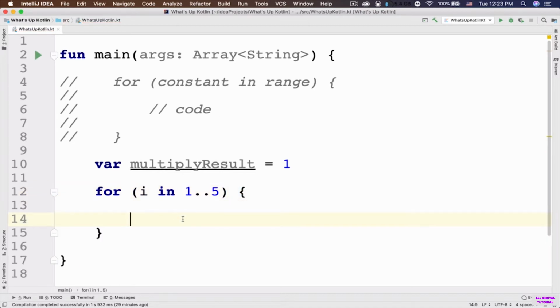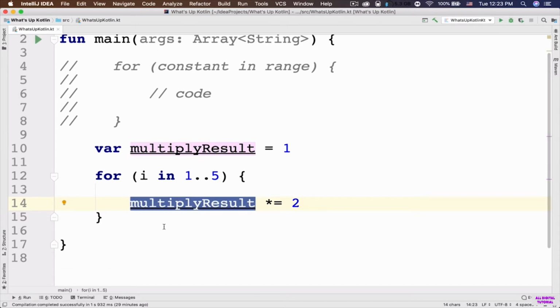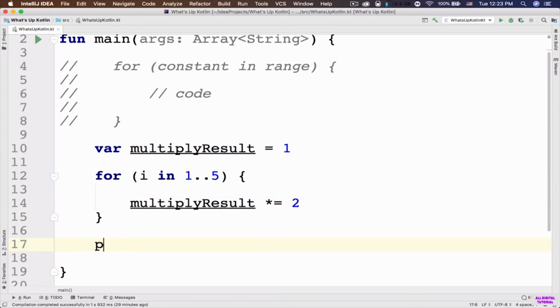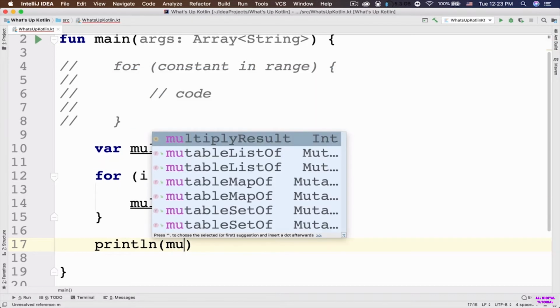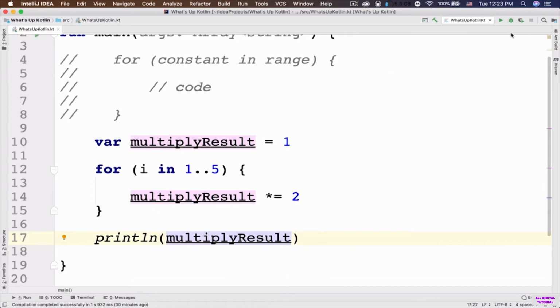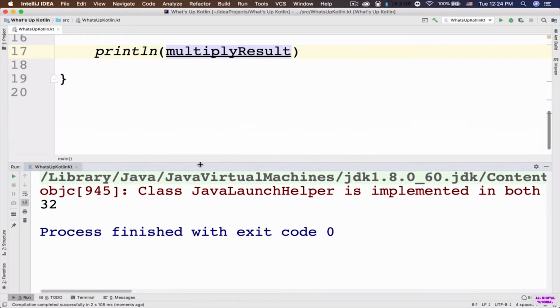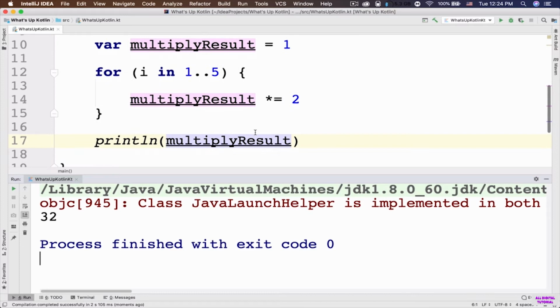So inside this for loop, I am going to say multiply result, multiplication operator, assignment operator, 2. So I want to get the current value of the multiply result and multiply that value by 2 and assign it back to this multiply result variable. Then after this for loop is executed, I'm going to output the value of the multiply result to the console. Okay, so let's run the app and see what happens. In the console, we've got number 32 as the value of this multiply result.